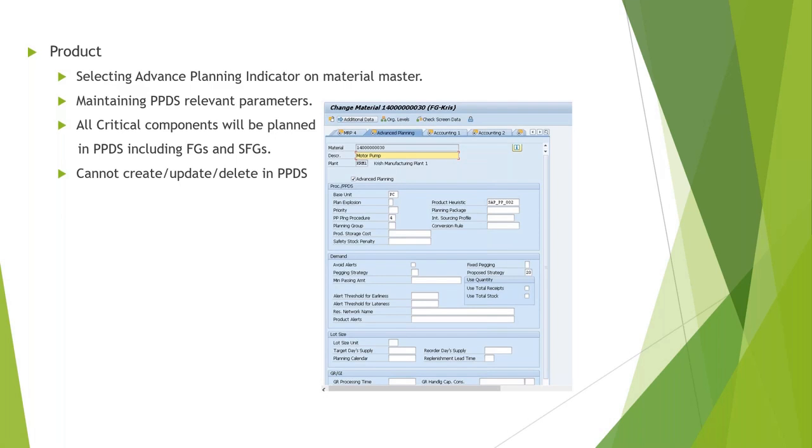So if it is make to order but you maintain make to stock for final assembly, then it will be considered as a make to stock product. Okay. You mean to say that the data we maintain in advanced planning only will be considered for PPDS, and the data we maintain in MRP will be considered for MRP. Yes. Okay.